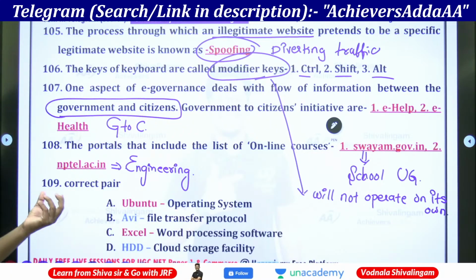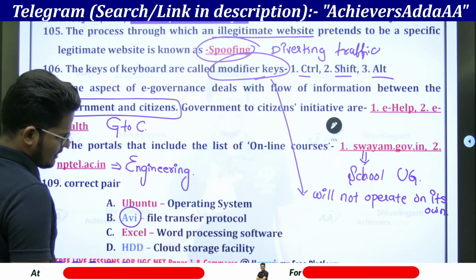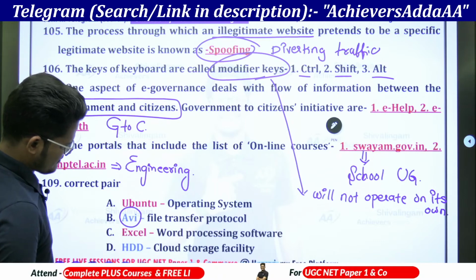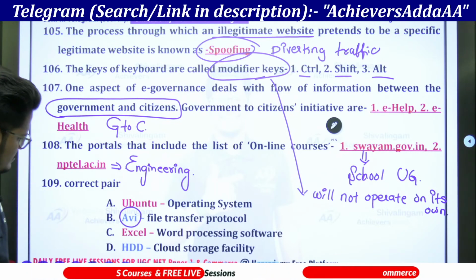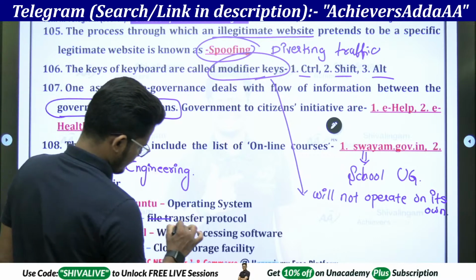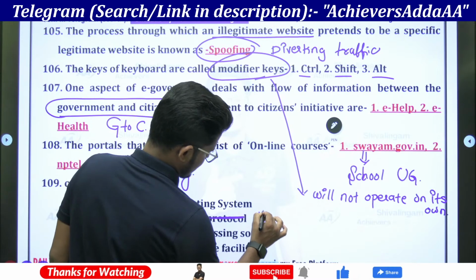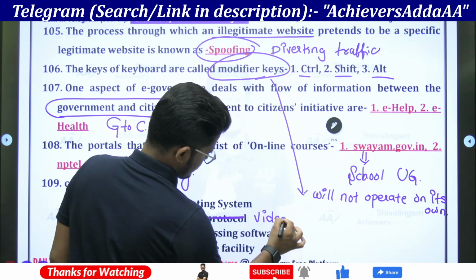Next, Ubuntu is an operating system. AVI is an audio video file format. Sorry, AVI is a file transfer protocol? What? This is not a file transfer protocol. AVI is a video file format. I have to change it.